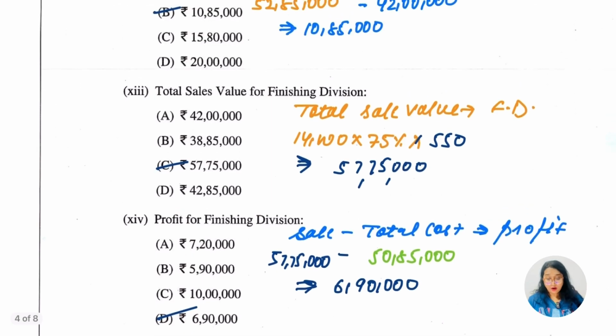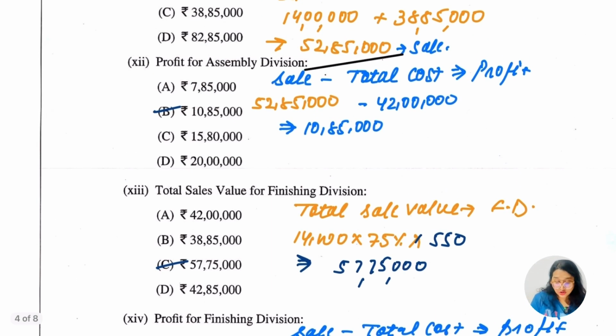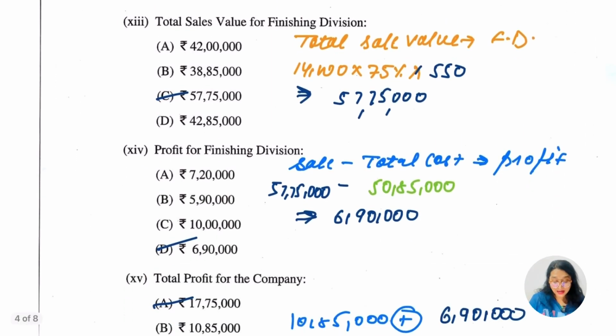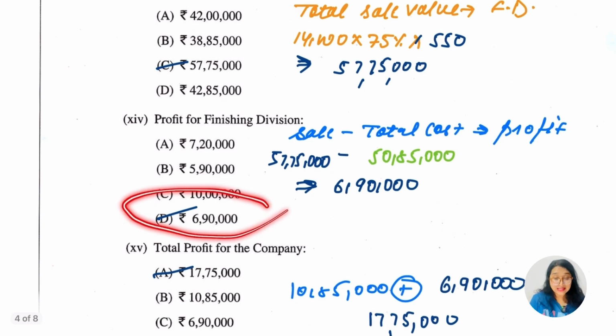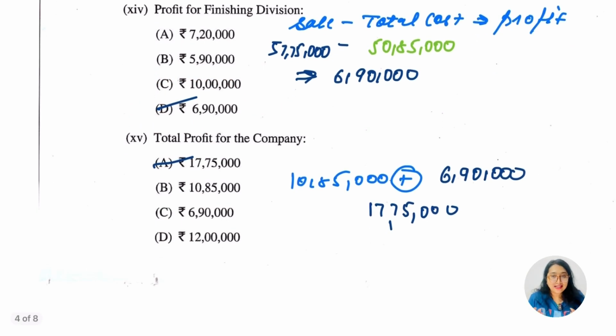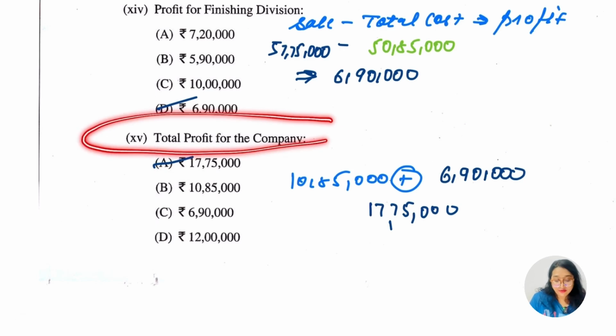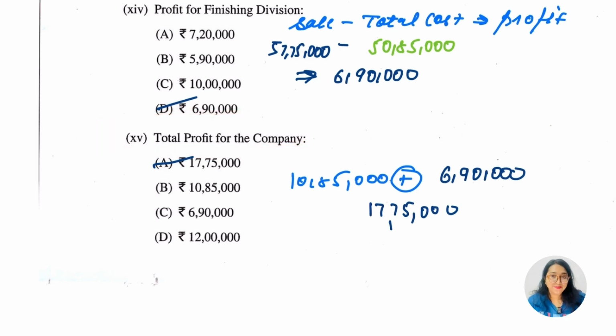Okay, so the profit for the assembling division was 10 lakh 85,000, right? Profit for the finishing is going to be 6 lakh 90,000. So the next question is that you have to find out the total profit for the company.